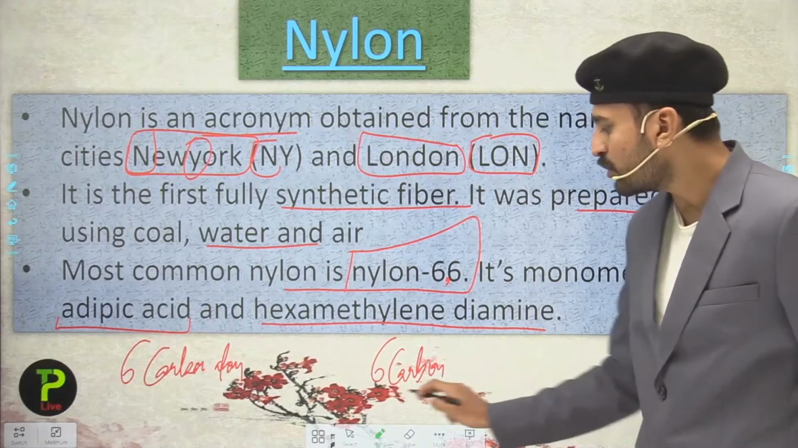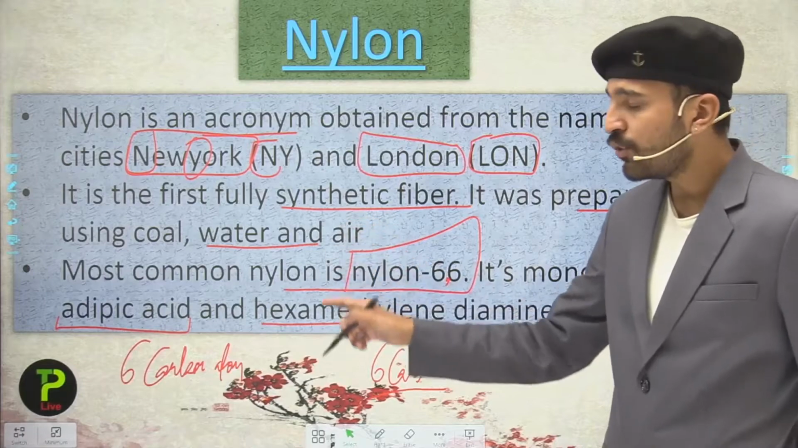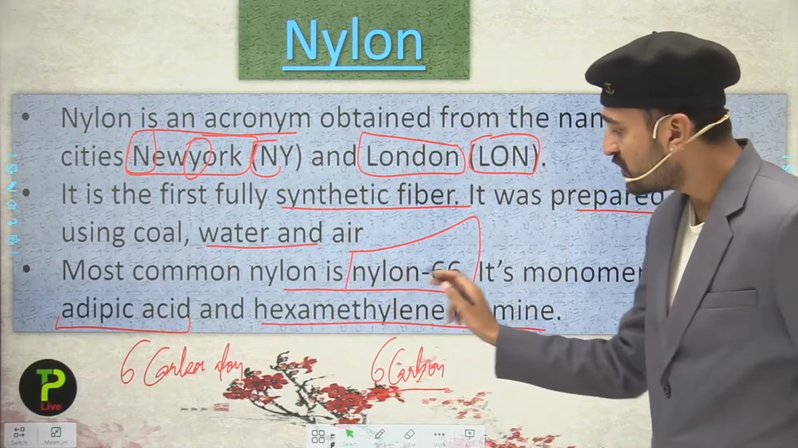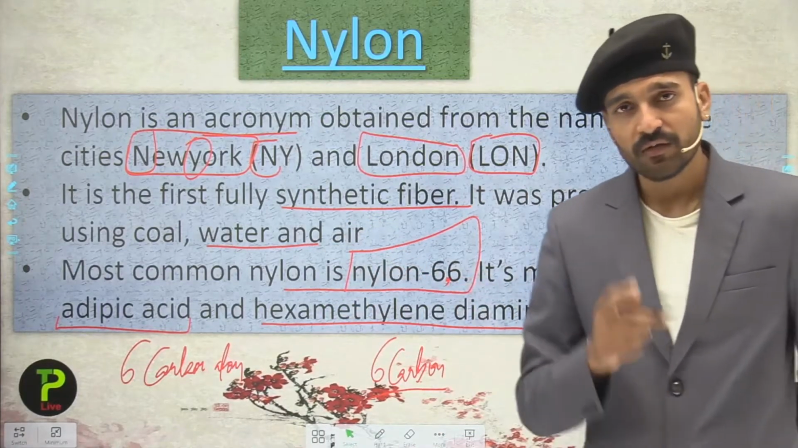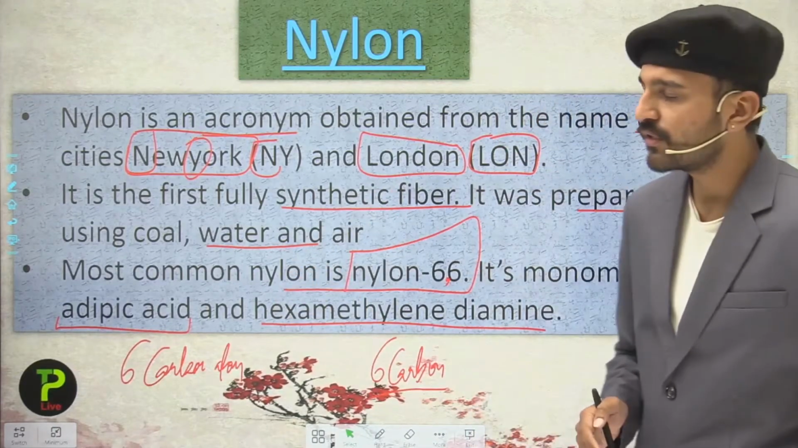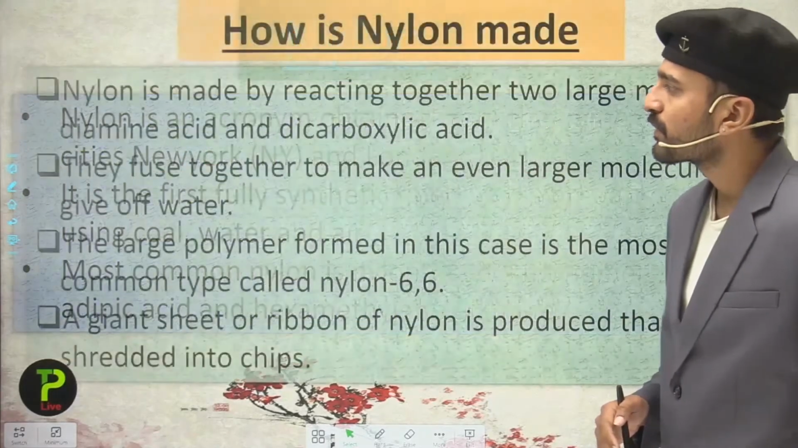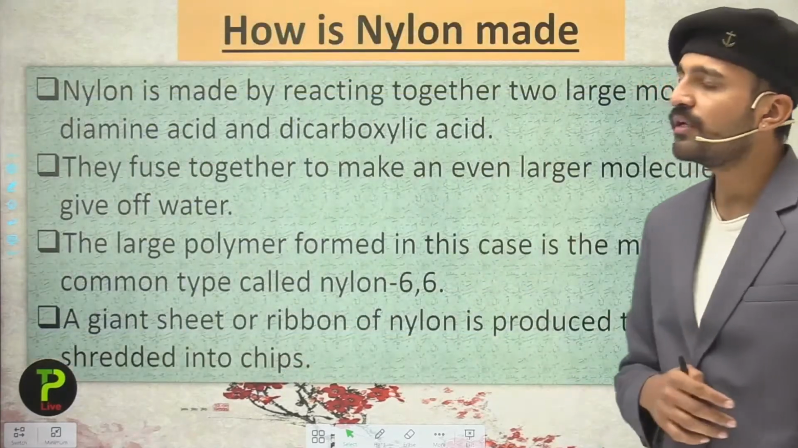Since they both contain 6 carbon atoms, that is why this nylon has a common name, nylon 6,6. Remember this part, students, this has been widely asked in the examinations. Now students, moving to the next slide and see how the nylon is made.